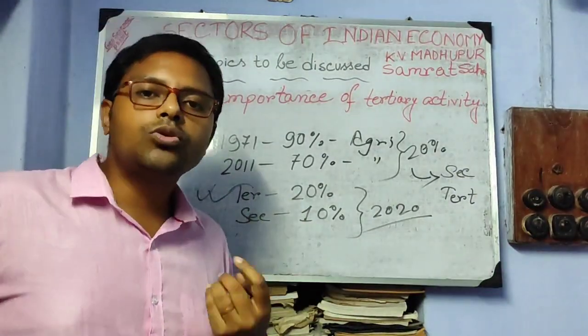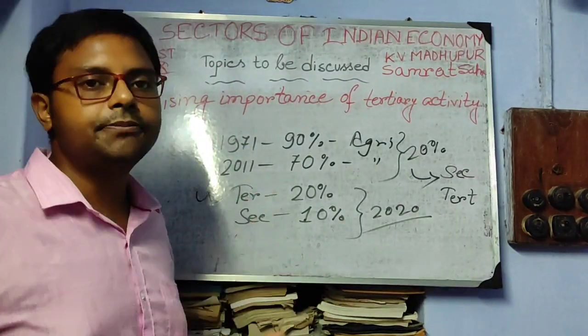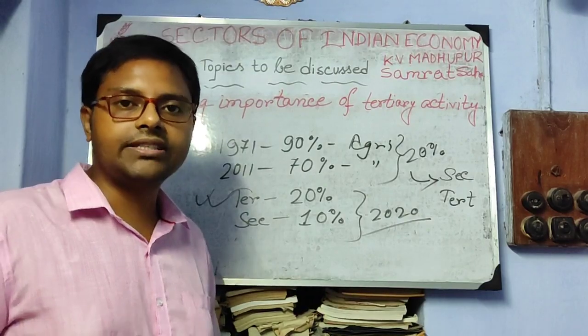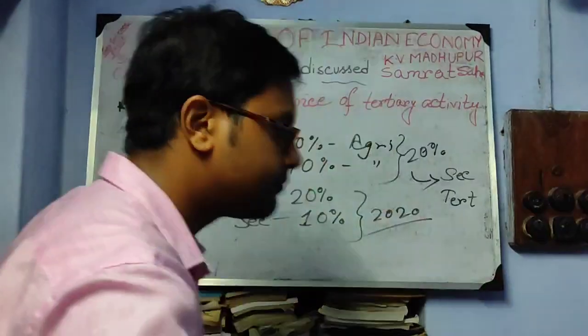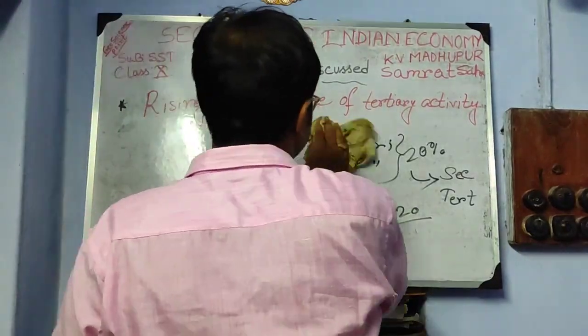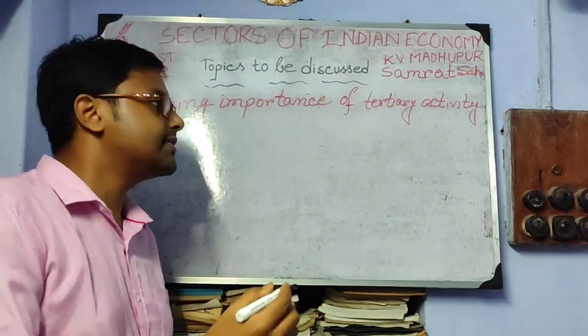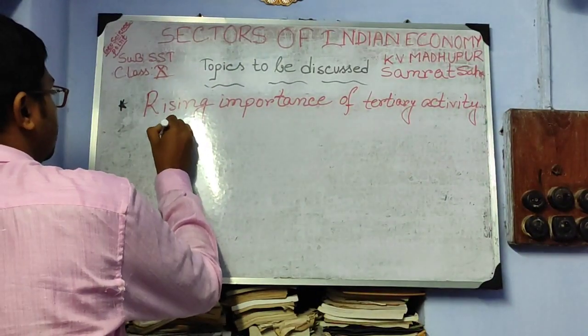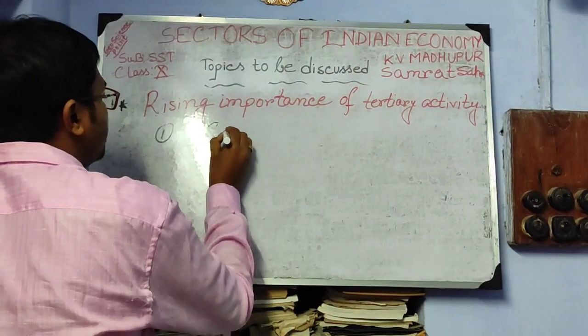Because there are 2 or 3 basic reasons for this increase in the percentage of working population. What are the basic reasons? First one, service providing.